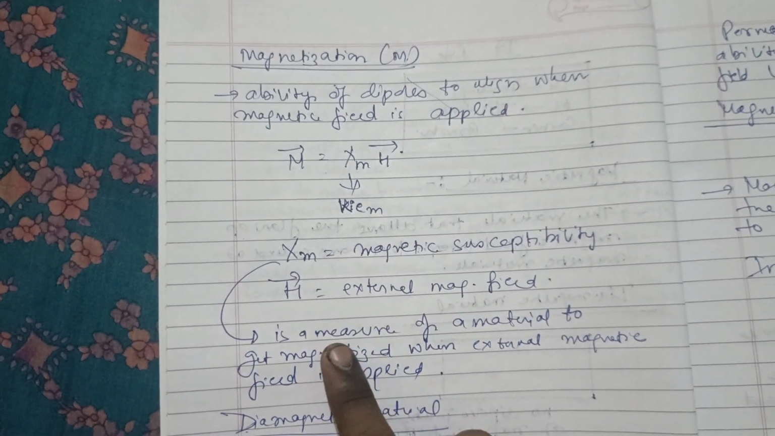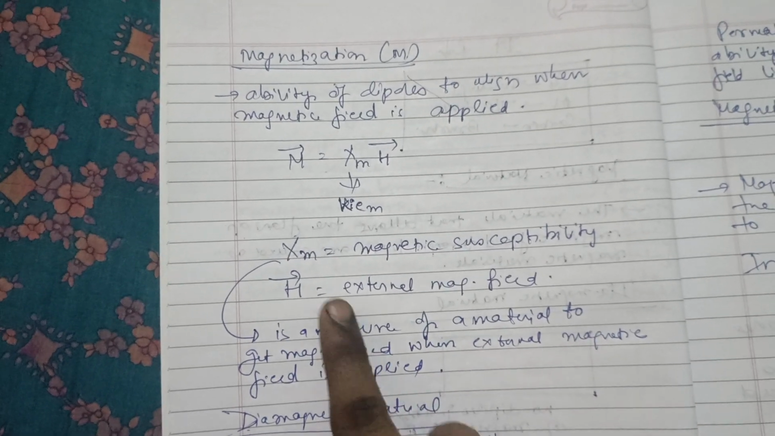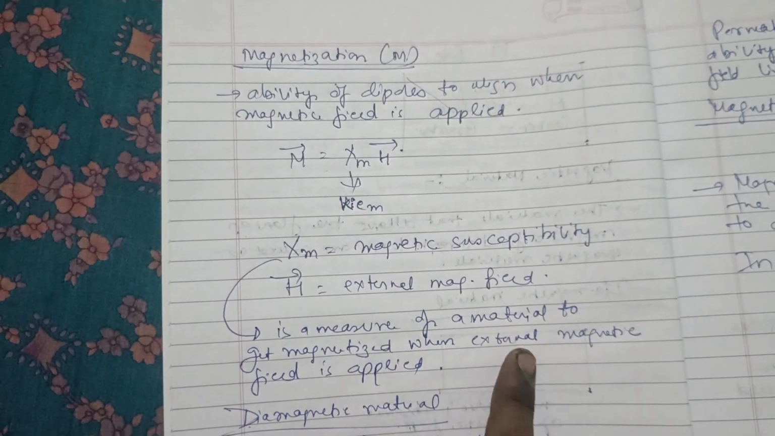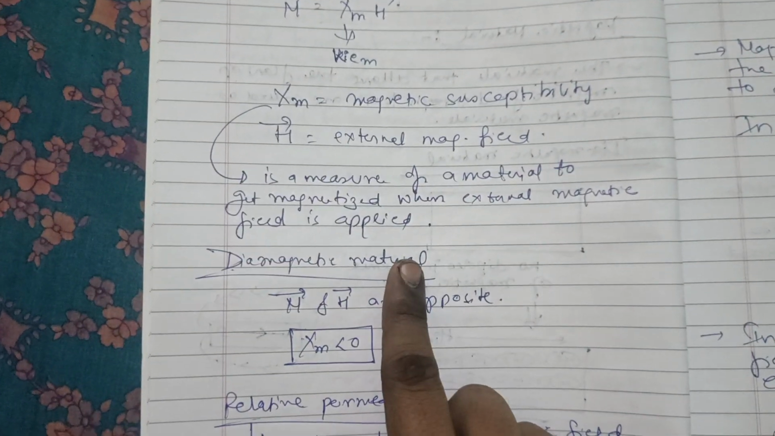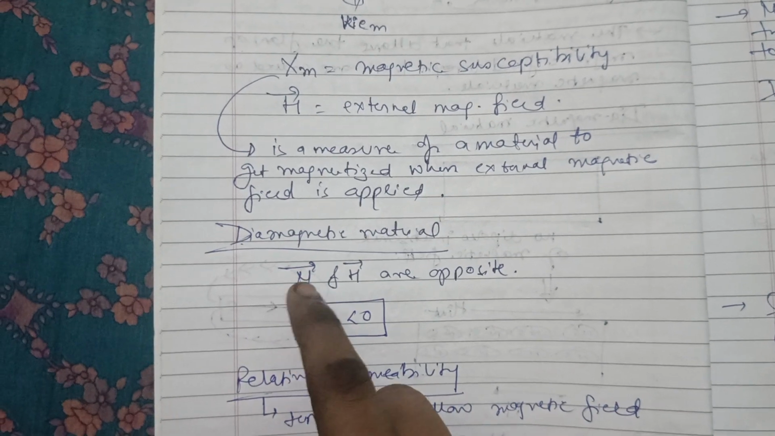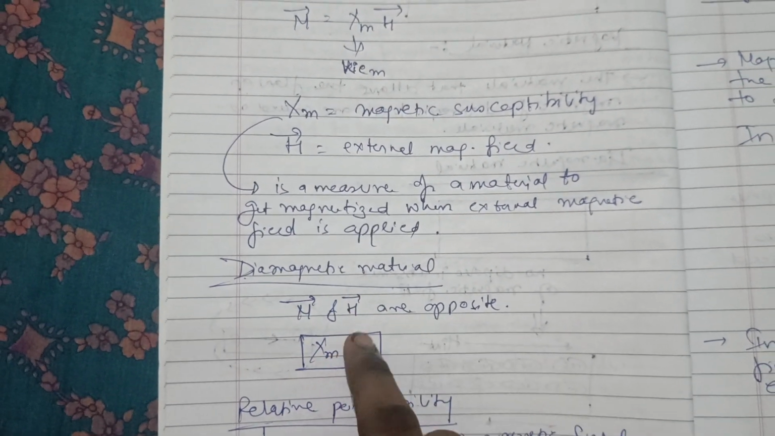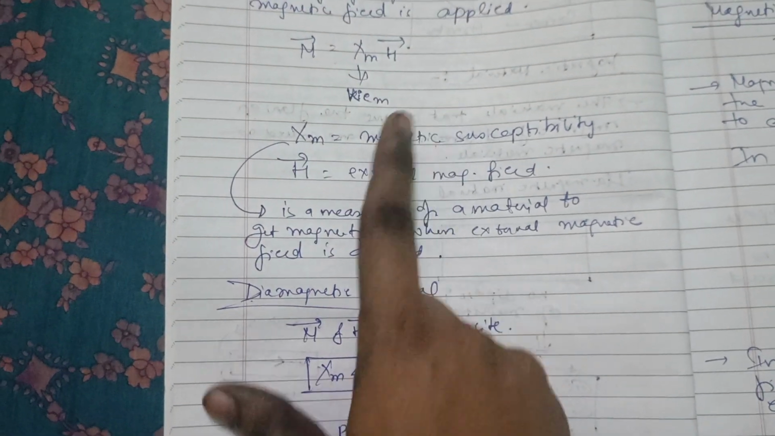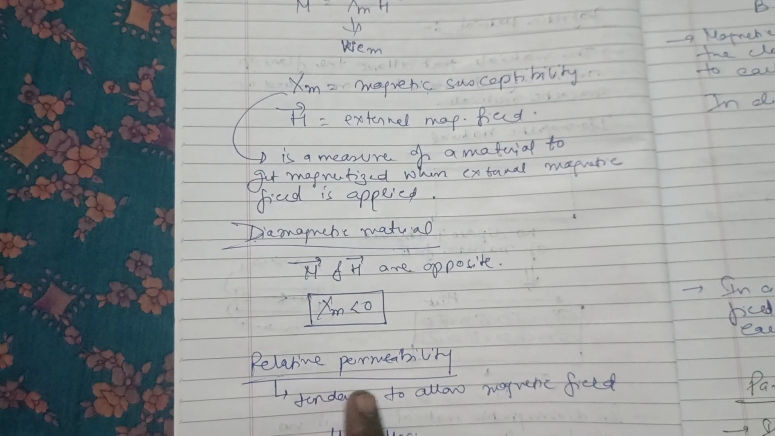Chi m is a measure of the ability of a material to get magnetized when an external magnetic field is applied. Now, diamagnetic material. In diamagnetic material, magnetization and the external magnetic field are opposite. So chi m is less than 0. Chi m is negative.